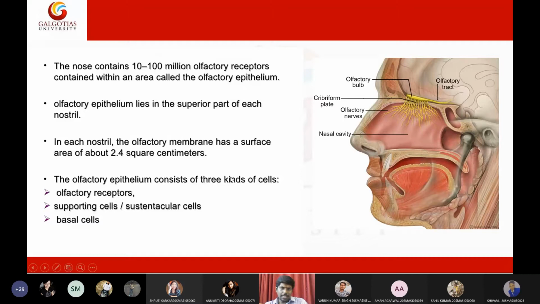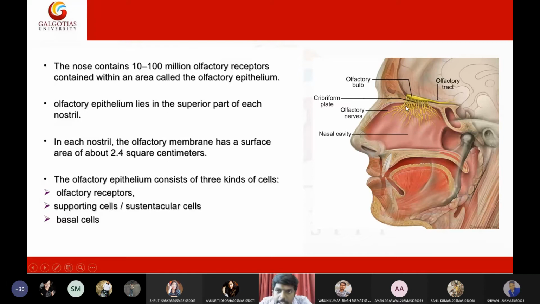Now let us see the structure of this olfactory bulb. In the nose, we need to focus on this particular organ, called the olfactory bulb. What exactly is the structure of this olfactory bulb? What are the parts present in it? This olfactory bulb is made up of three types of cells. Those cells are olfactory receptors, which are present at the end of the nerve terminals.